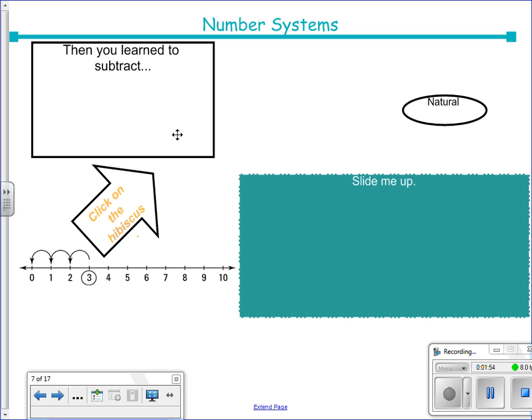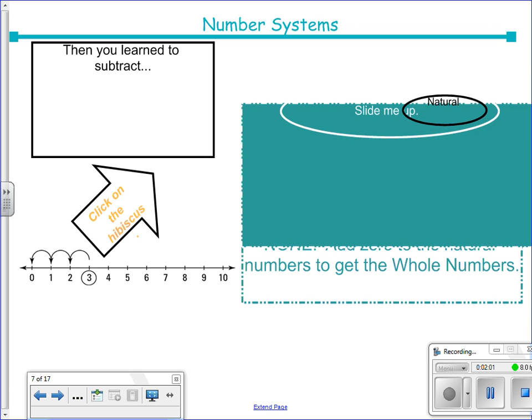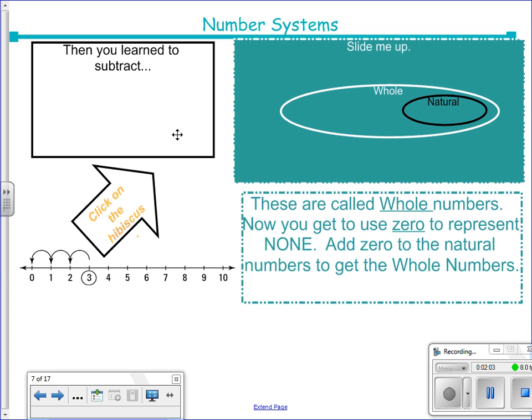So you wouldn't think that just adding a 0 onto something makes a whole set of numbers, but it does. And we call those the whole numbers. The whole numbers are 0 and all of the natural numbers in addition to that.